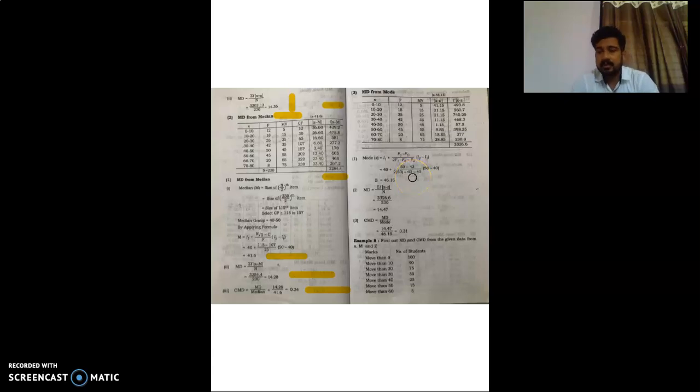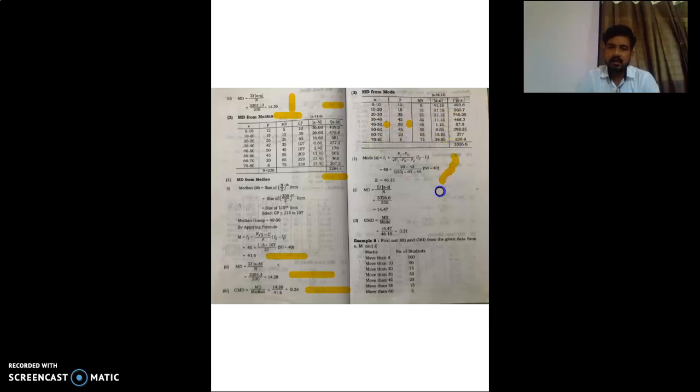You can use the grouping table and analysis table to find out the mode, or if you think you don't have that much time, then just locate the highest frequency. After locating the highest frequency, you will have that particular group, and using that you can find the mode. The same thing we did here.